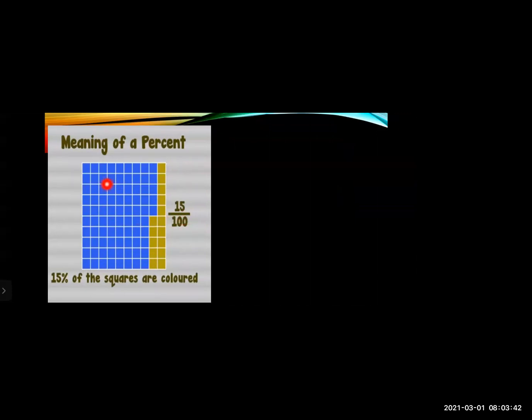So how many blocks are there? 100. Out of that, 15 are yellow in color. So out of 100, how many are colored? 15. That means 15% of the square is colored. So like this you have to mention, out of 100, how much is the percent. Now this is in the fraction form, and this is with the symbol, 15%.